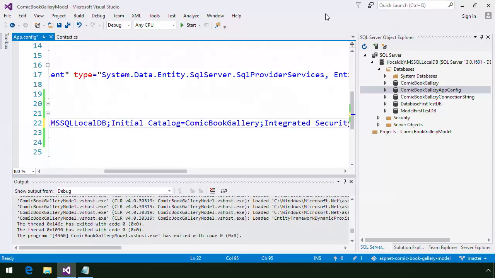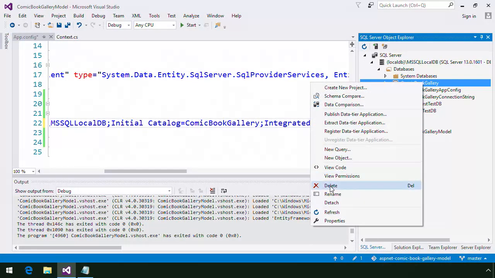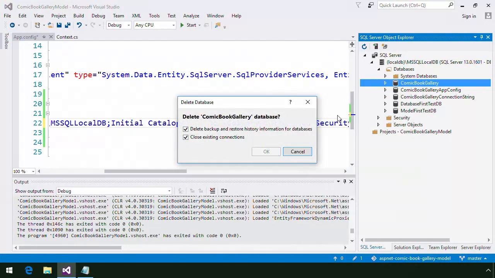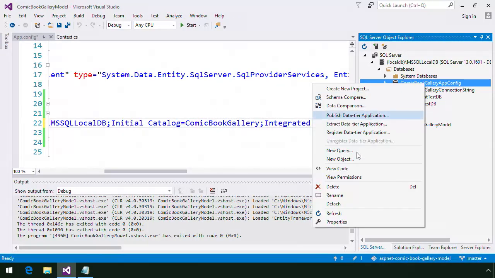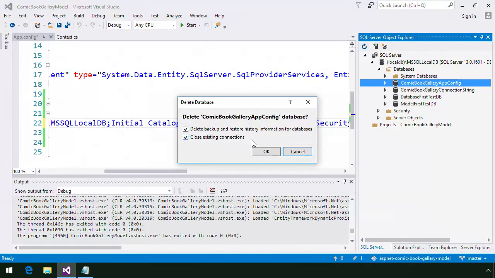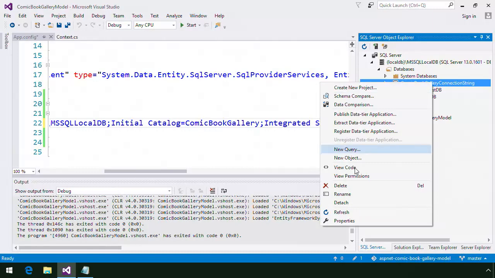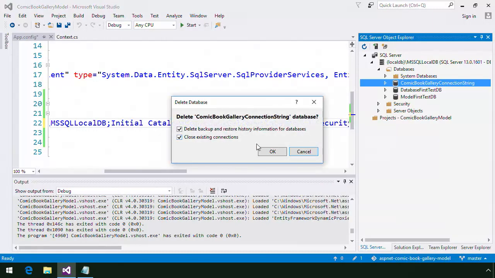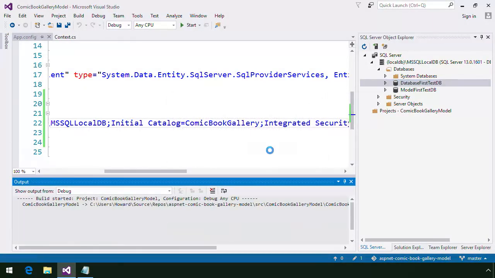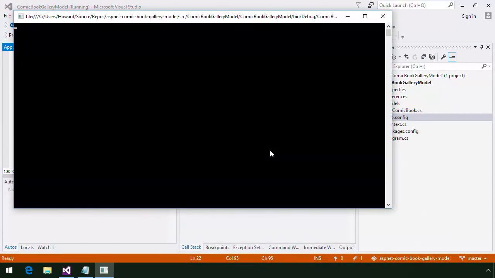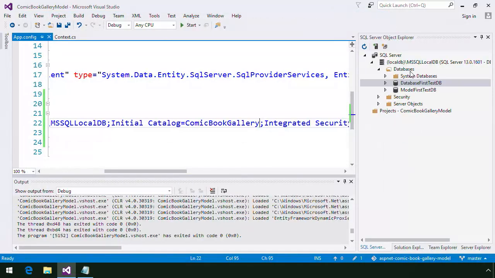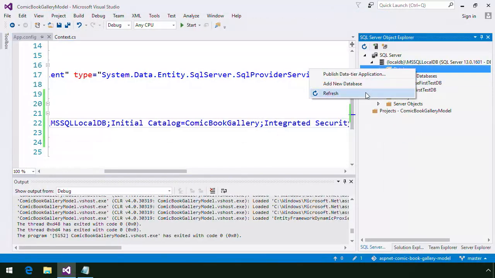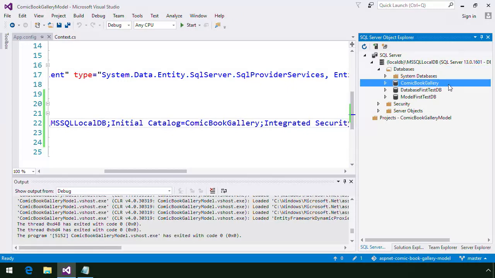Then, I'll do some cleanup and delete all of the existing databases. Lastly, I'll run the app one more time and verify that our database is successfully created. Refresh the list of databases, and here's our Comic Book Gallery database.